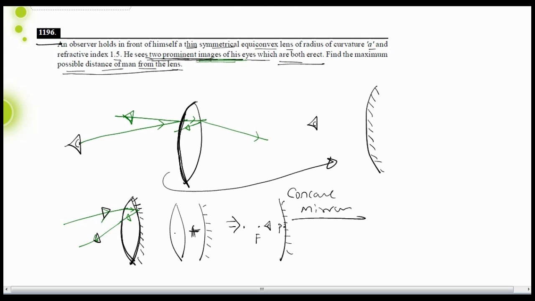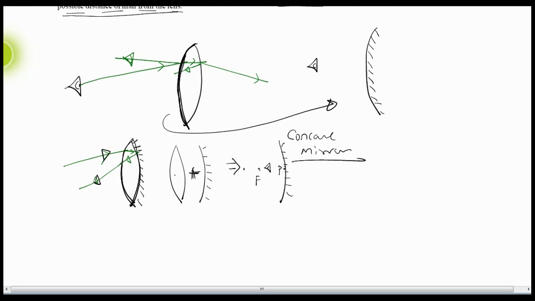If the person is behind this focus point, then his image will be inverted, and it is given in the question that the image is erect. So the condition is that the eyes of the person should be before the focus of the effective concave mirror. For finding this distance x, we need to find the focal length.